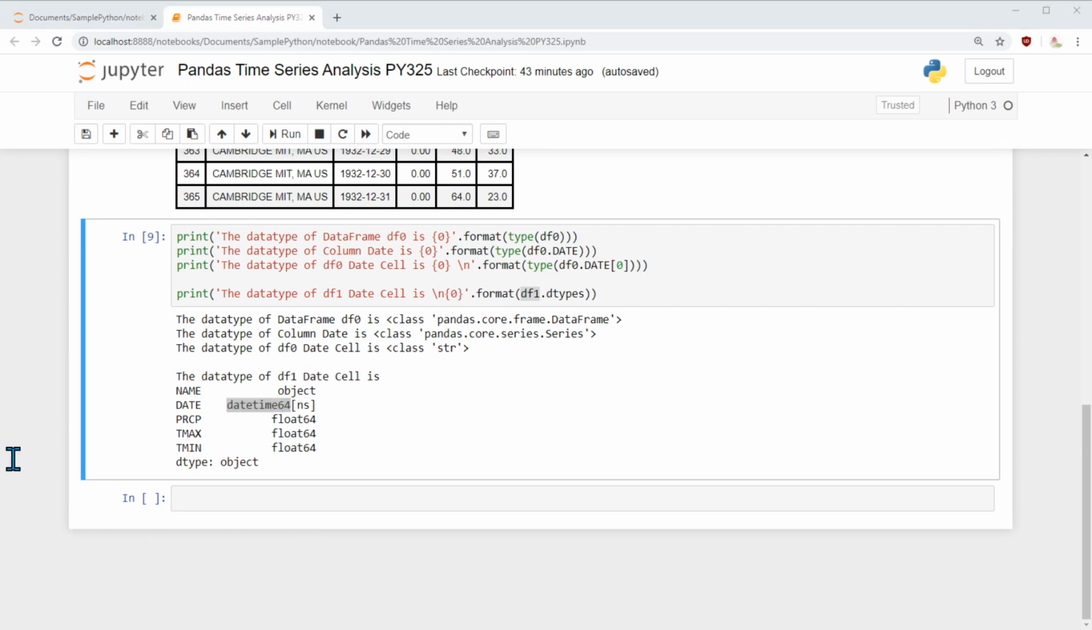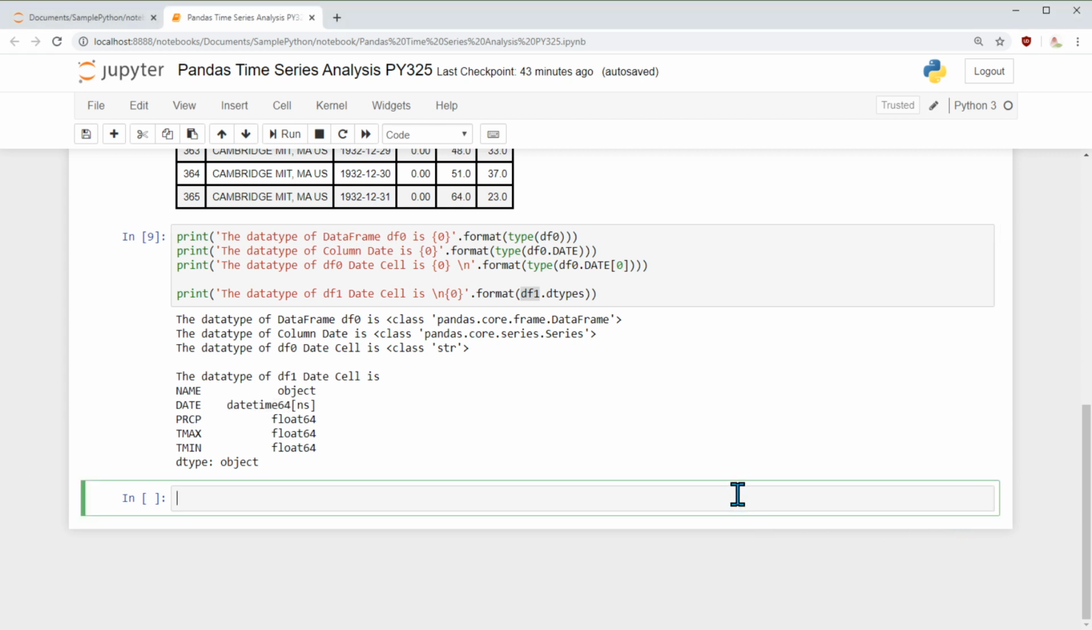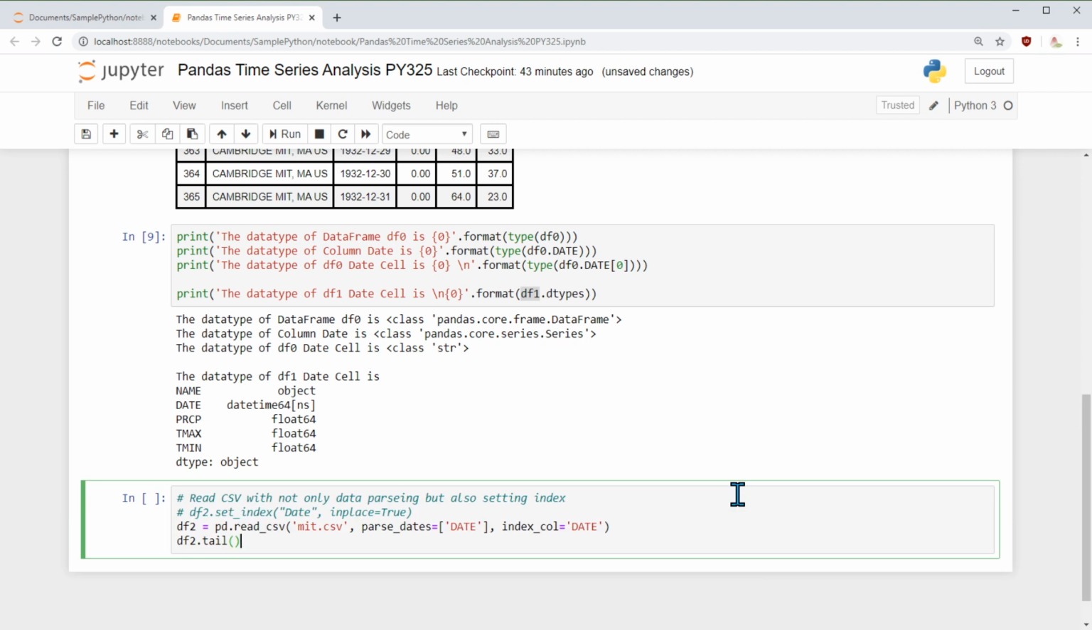Now moving on, what we can do next is set the index. Instead of having a running number 0 to 365 or whatever it is, let's use the date itself as my timestamp index. There are two different ways to do it. One is I can say DataFrame set_index, or I can do it while reading itself, by saying use index column as date.